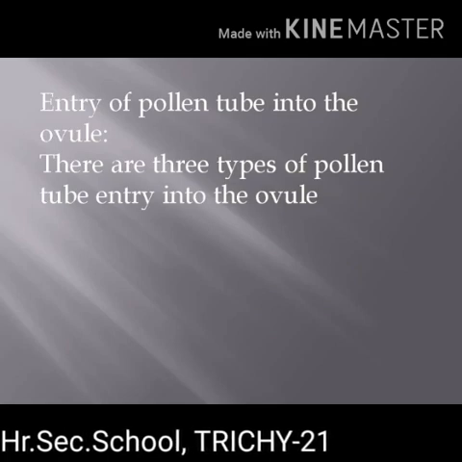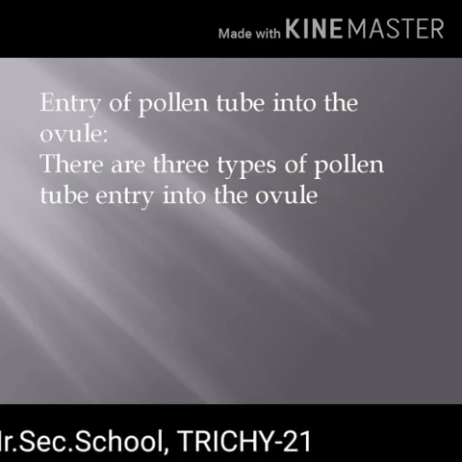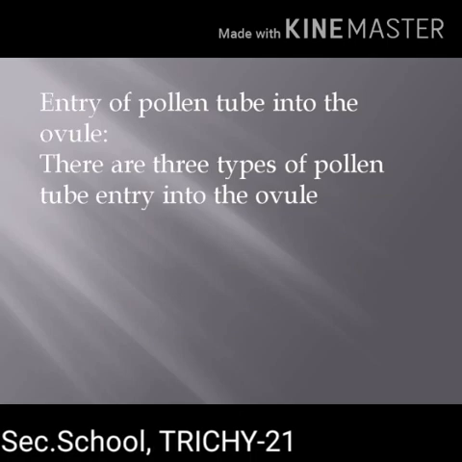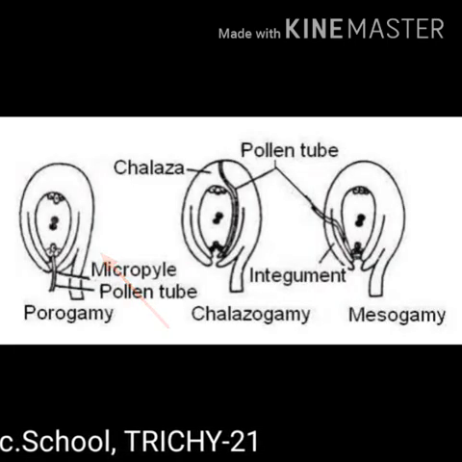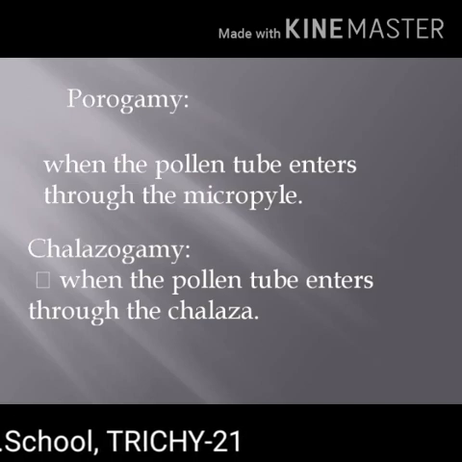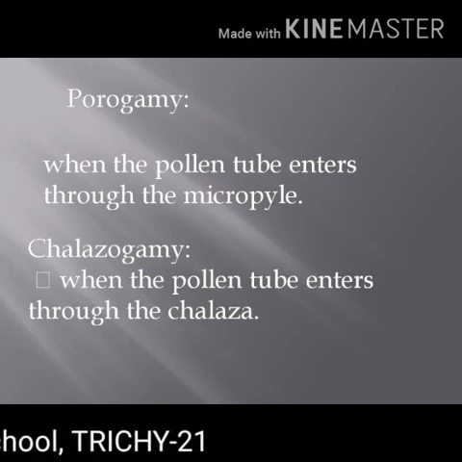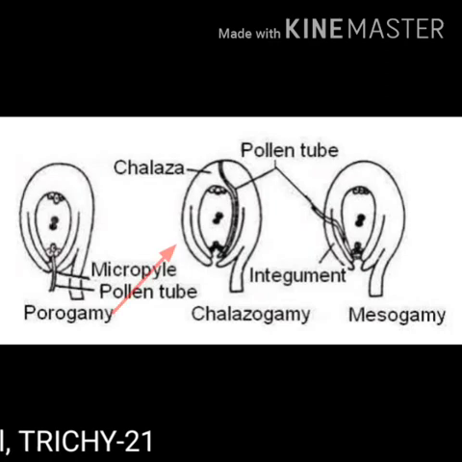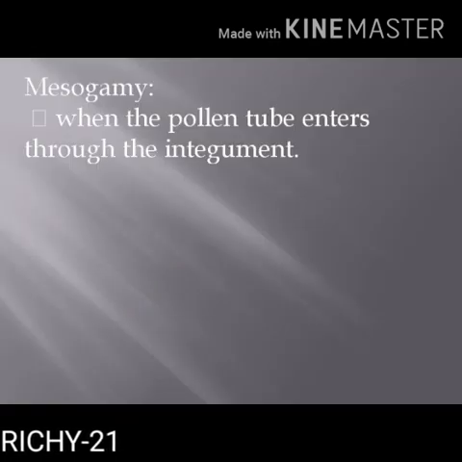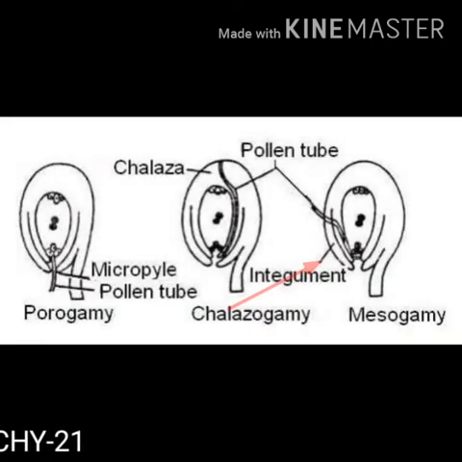There are three types of pollen tube entry into the ovule. Porogamy. When the pollen tube enters through the micropyle, it is called as porogamy. Chalazogamy. When the pollen tube enters through the chalaza, it is called as chalazogamy. When the pollen tube enters through the integument, it is called as mesogamy.